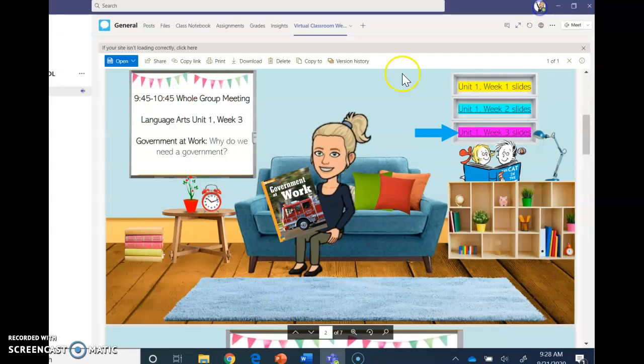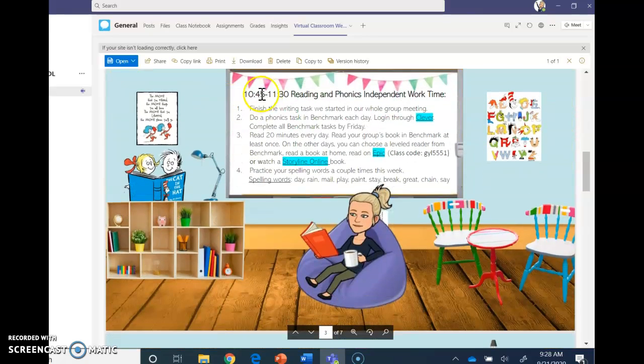All right. Next part of the day. So you leave our class meeting at 10:45 and you scroll to the next slide. 10:45 to 11:30, reading and phonics independent work time. I laid this out hopefully in a more clear manner. This matches the checklist. Finish the writing tasks we started in our whole group meeting. Do a phonics task and benchmark each day. Here's how you log in. You click on Clever. Read 20 minutes every day. And then it gives you a couple options of how you can do that reading.